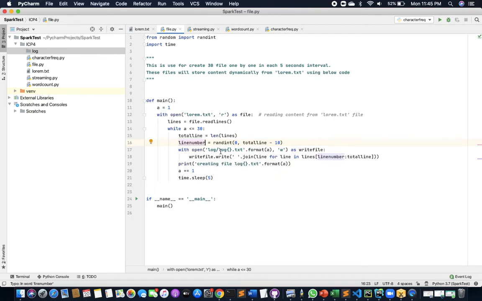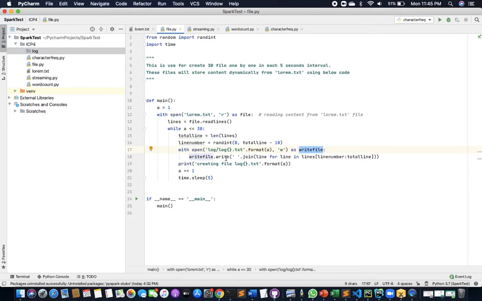I'll be creating this log file with the format where the first number will be 1. So I'll be creating log1.txt in the first loop, and I'll be keeping that in the variable called write file.